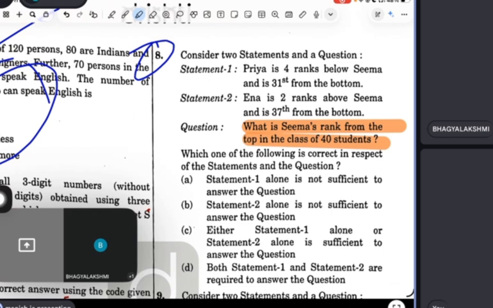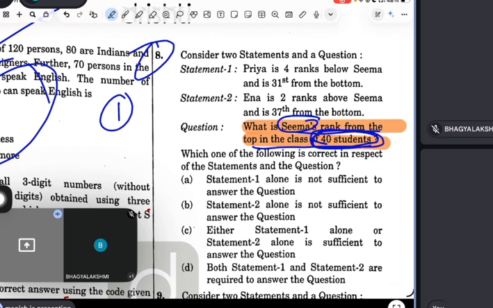Let me tell you first before solving this question. Some people will arrange a bigger program. I will not arrange a big program. What is Seema's rank from the top in the class of 40 students? One piece of information they have already given in the question. Some people in a hurry will not read the statement carefully. They have already given 40 students. It means one piece of information I have already got. Now I need one more, then I will find out the answer.